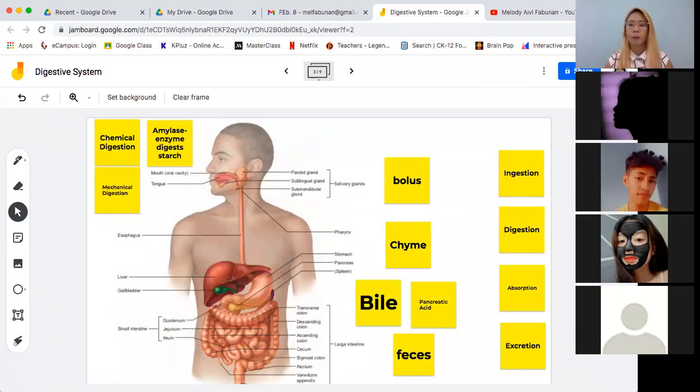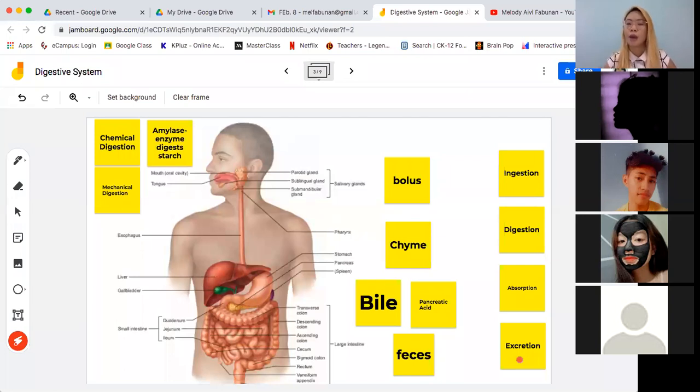So we have to remember that the digestive system is actually composed of 4 processes. The first process is what we call as ingestion. The second process is what we call as digestion. The third process is what we call as absorption. And then the last process is what we call as excretion.